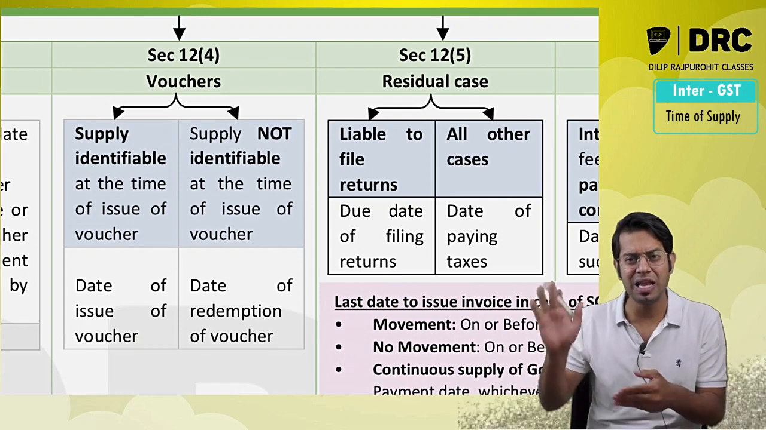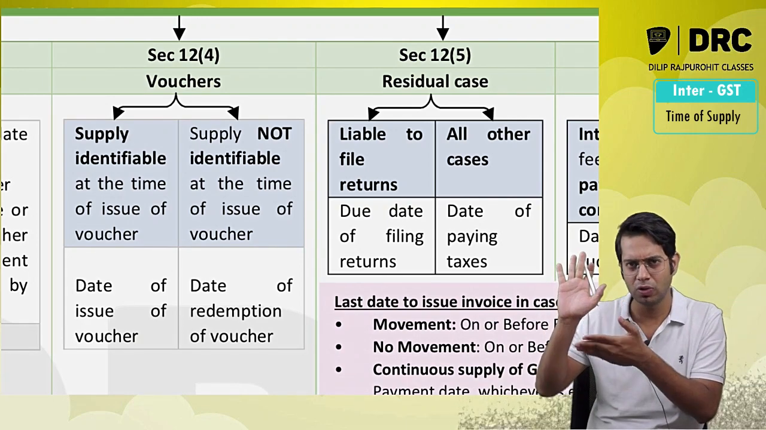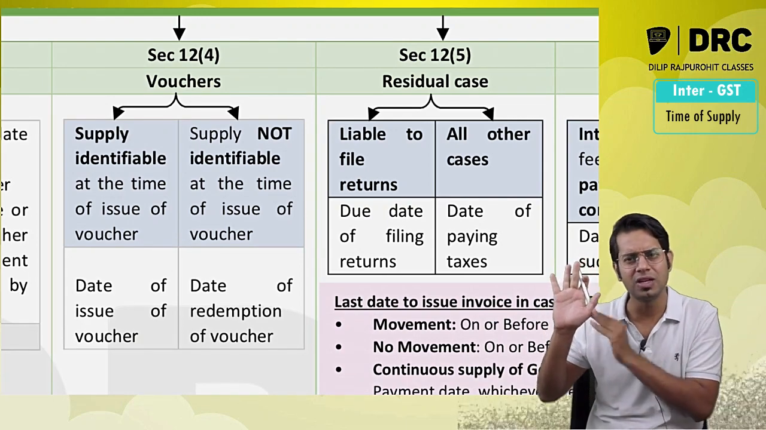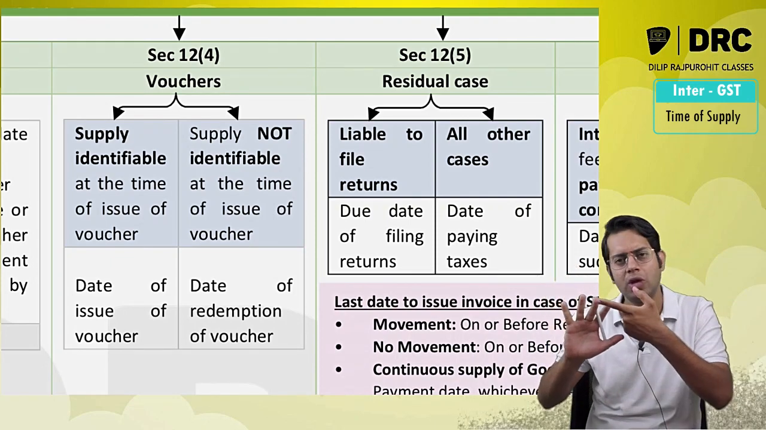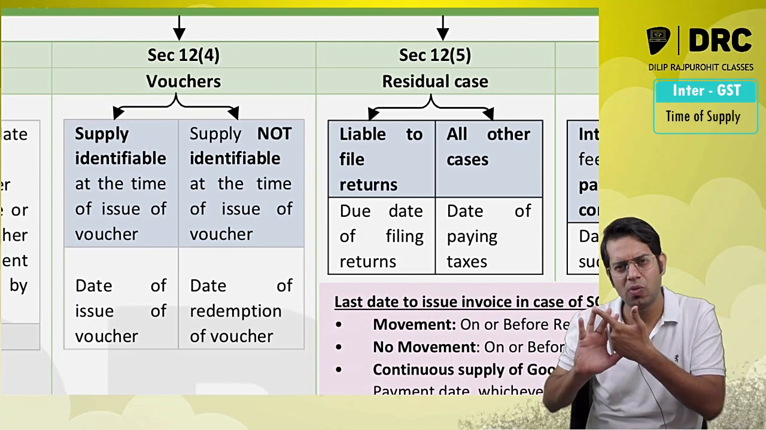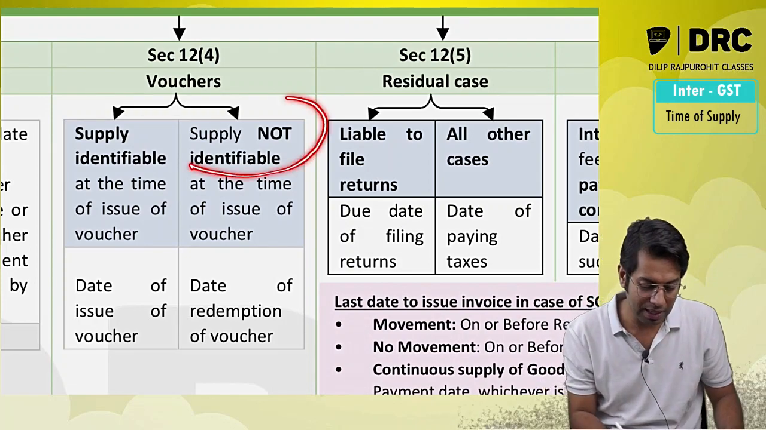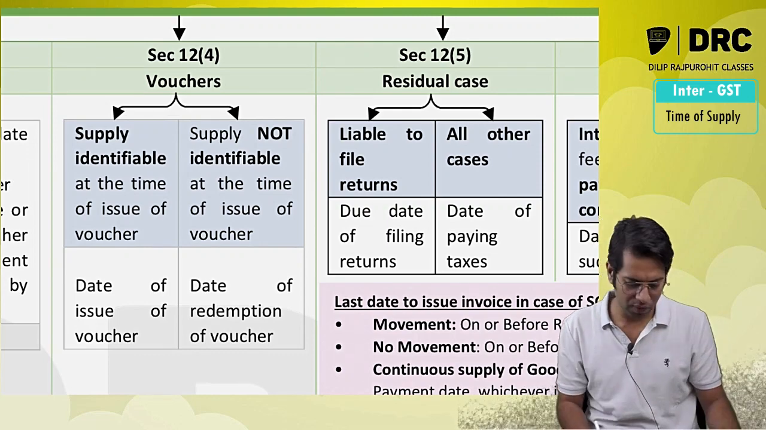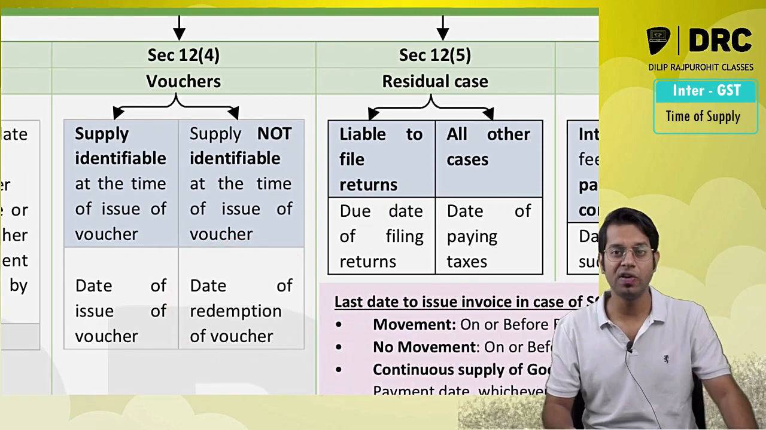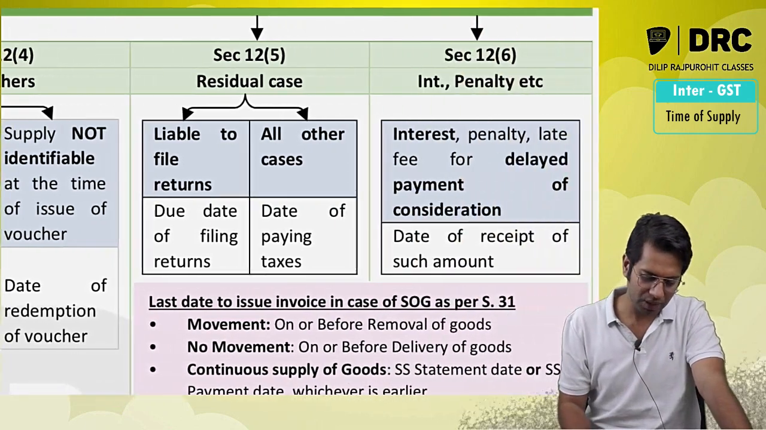But if I say, Mr. Dilip, I gave you a 5,000 rupees voucher of Puma, and I am not specifying anything, so you can purchase anything. You can purchase a Puma shoe, shorts, a bag, a football, anything which you want. Then it is called a supply not identifiable voucher. If it is a supply not identifiable voucher, time of supply will be the date of redemption of that voucher.